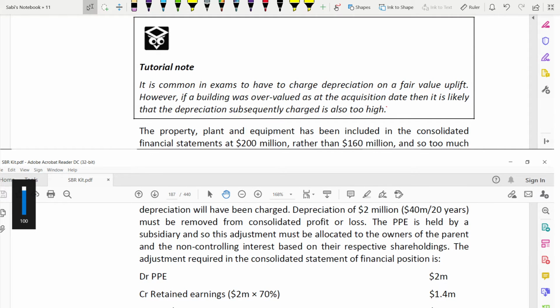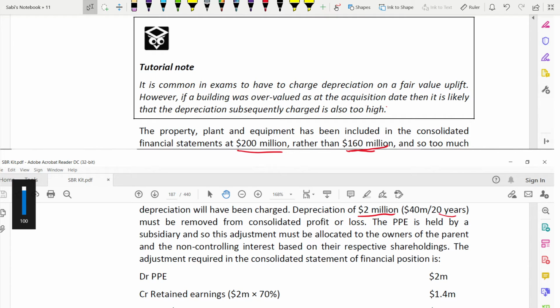So the PPE has been included at 200 million rather than 160. That means it was supposed to be 160, but it was recognized as 200. It was overvalued by 40 because we didn't take that 40 million decline. And so too much depreciation will have been charged. So depreciation was also charged too much. So that depreciation you need to take out now. How much? 2 million. How 2 million?